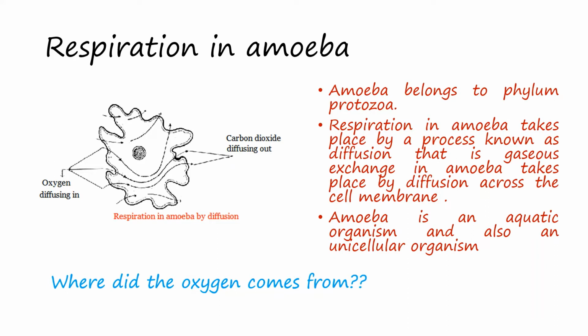Some organisms, like the unicellular organism amoeba, and a few multicellular animals like hydra and planarians, obtain oxygen and expel carbon dioxide directly from the body by a process known as diffusion. Amoeba is a unicellular organism. It is also an aquatic organism.